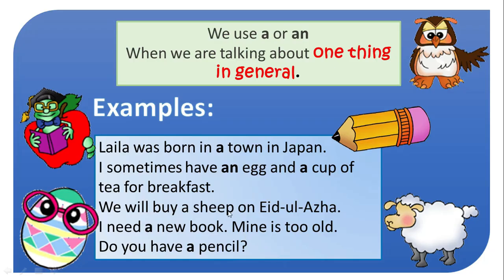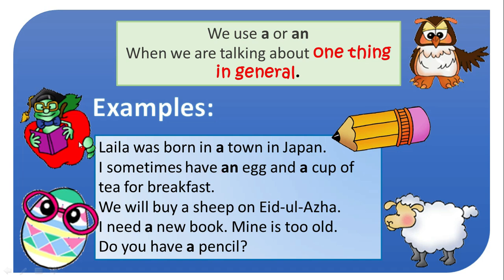We use a or an when we are talking about one thing in general. Okay, that's what I was telling you, that we will not use a or an with the nouns which are in plural form. We always use them for the singular noun. For examples, look at the examples.